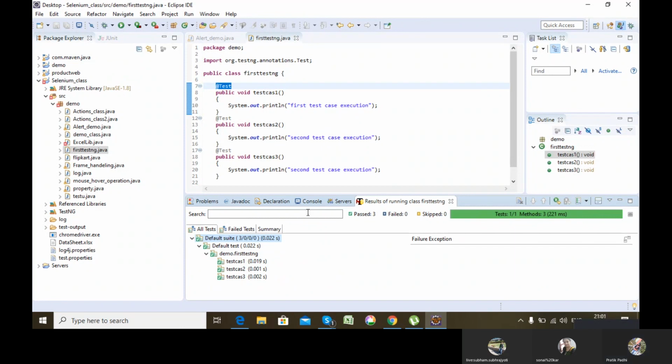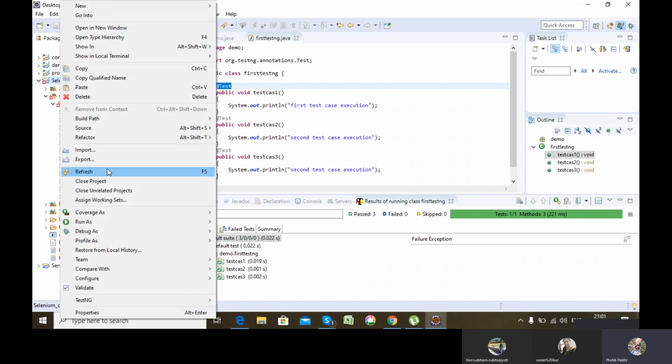Just now we will be acquainted with the execution, with the procedure, how these annotations work. Later on we'll integrate our real-time scenario and we'll see a test case fail, a test case pass, and everything will happen. Now see, I told you that testng has an important feature that it provides reporting from its end. So once I have executed my testng file, I just refresh the project.